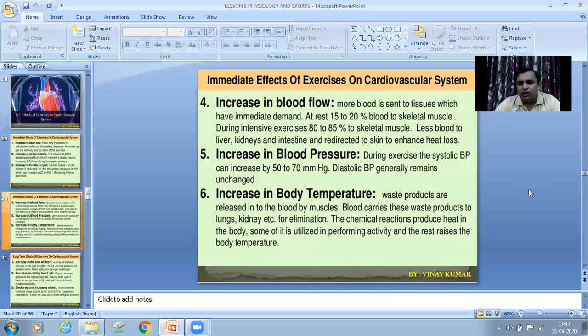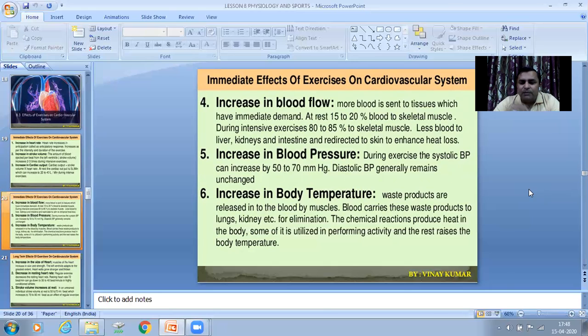It is also a short-term effect. When any individual performs physical exercise, his or her blood pressure increases by 50 to 70 mmHg. Suppose your blood pressure is 120/80 mmHg, systolic and diastolic. So it increases by 50 to 70 mmHg. But this is a short-term effect. When a person stops his or her exercise and his heart rate decreases, or the body gets cooled down, blood pressure automatically decreases.